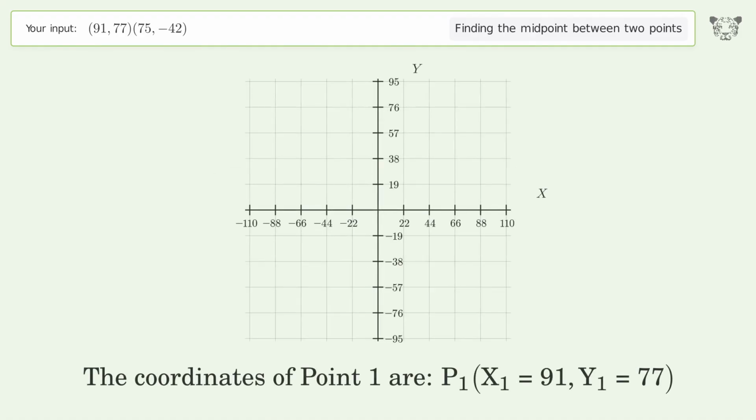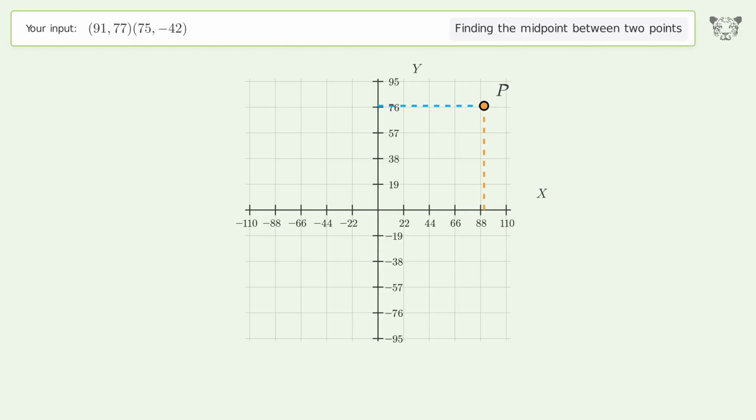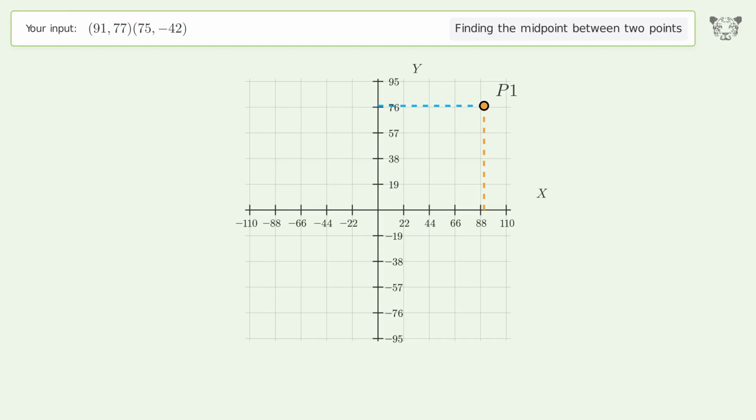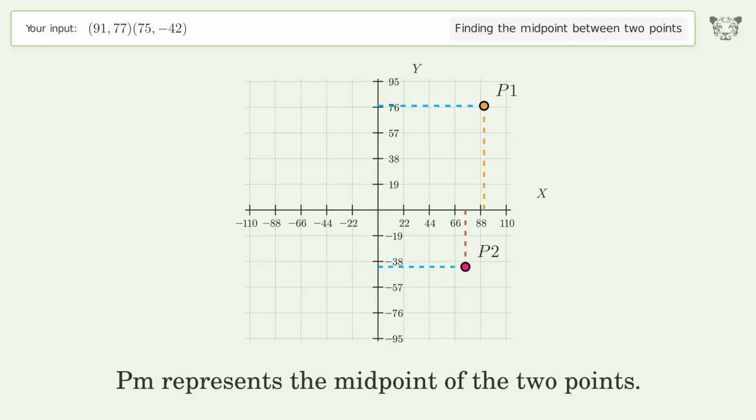The coordinates of point 1 are, x1 equals 91, y1 equals 77. The coordinates of point 2 are, x2 equals 75, y2 equals negative 42. PM represents the midpoint of the 2 points.